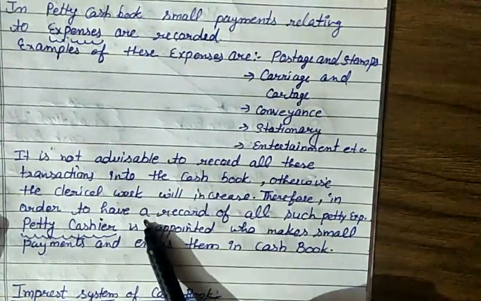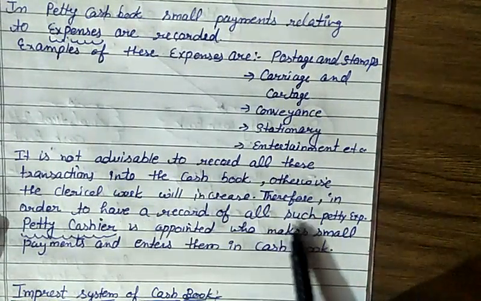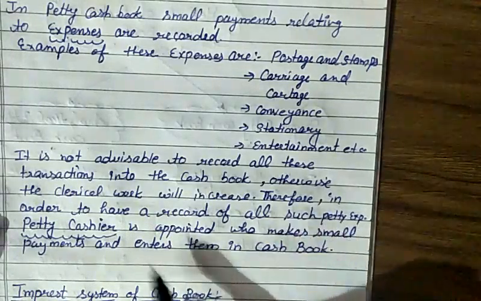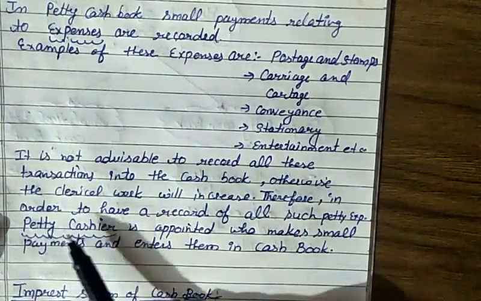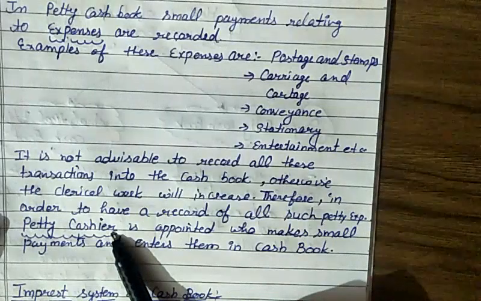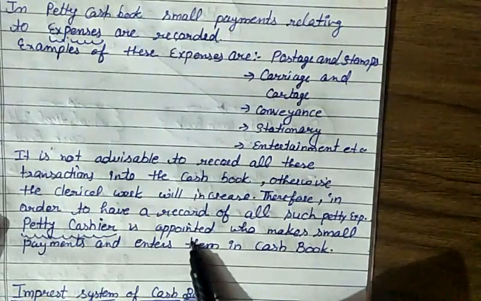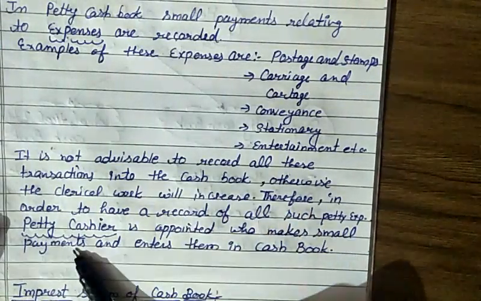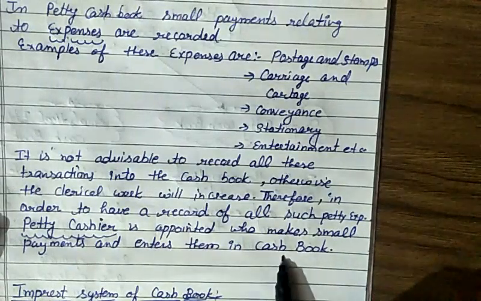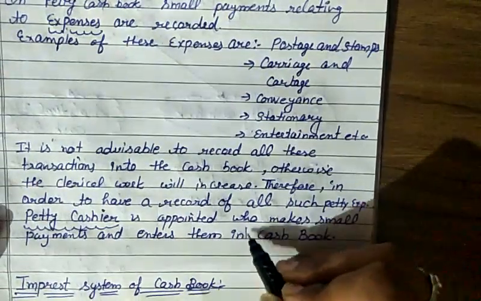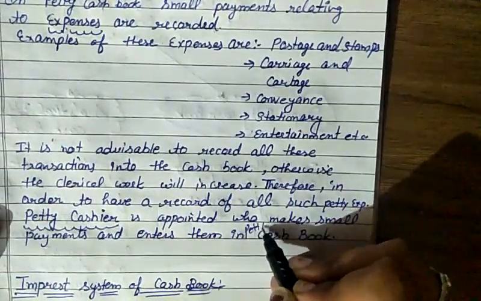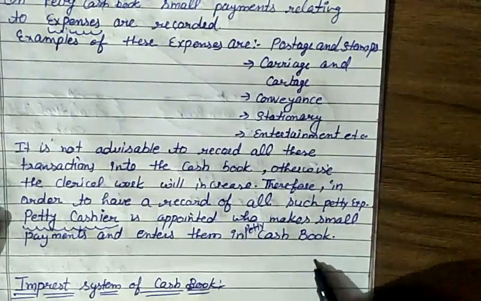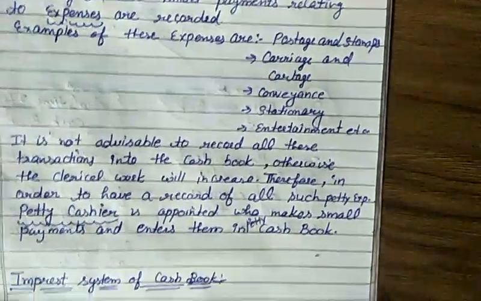Therefore, in order to record all such petty expenses, a person is appointed whom we call the petty cashier. The petty cashier makes small payments and enters them in the cash book, that is, the petty cash book. We enter all these transactions in the petty cash book.